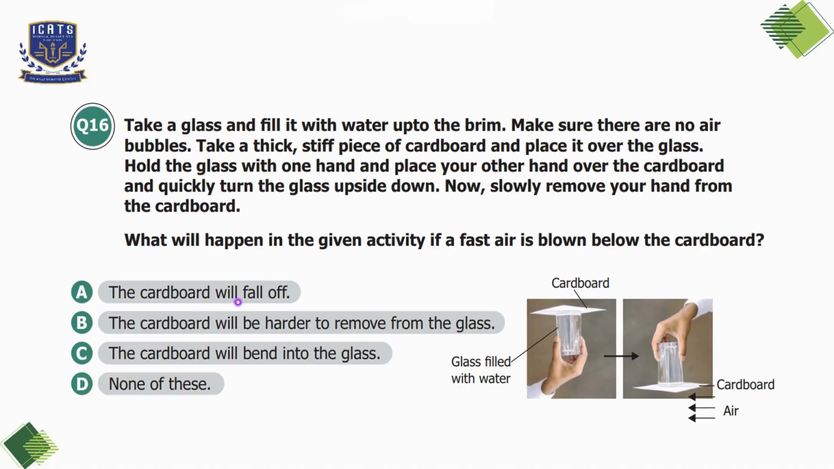Option A is the cardboard will fall off, which is incorrect because the pressure difference will hold it in place even more. Option B is the cardboard will be harder to remove from the glass, which is our correct option because the lower air pressure below increases the hold. Option C is the cardboard will bend into the glass, which is incorrect because cardboard is stiff and air pressure alone won't bend it significantly. Option D is none of these. So here we will choose option B as our correct option.